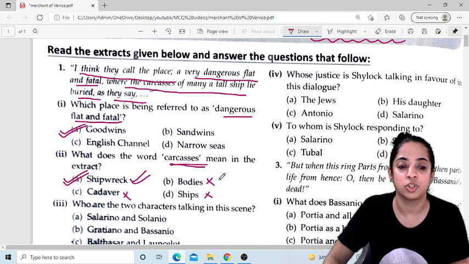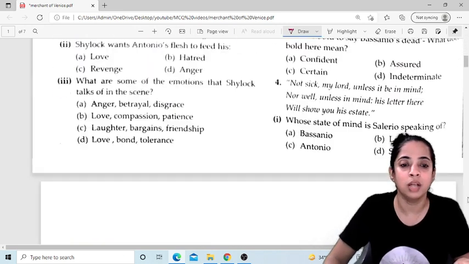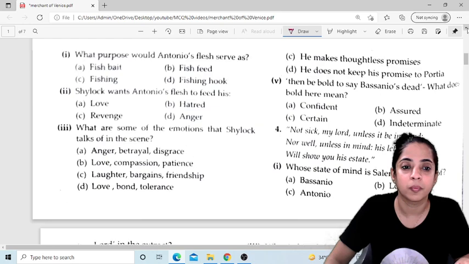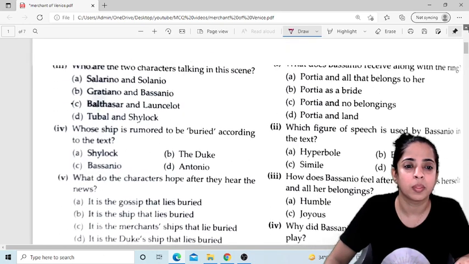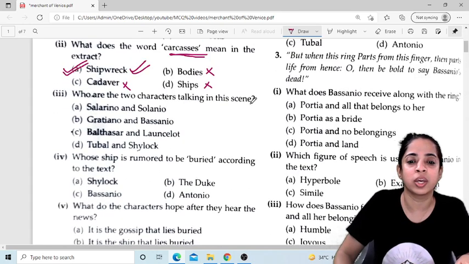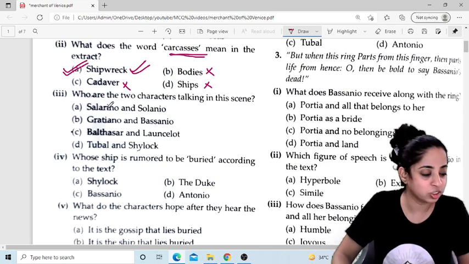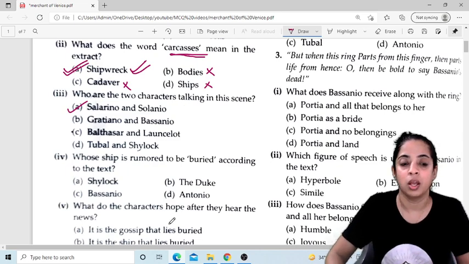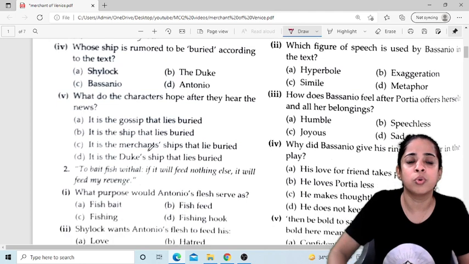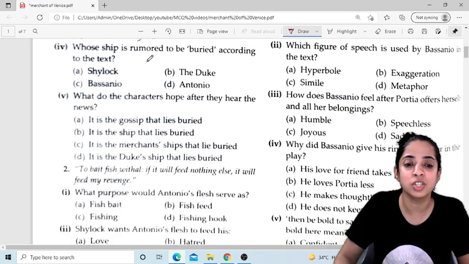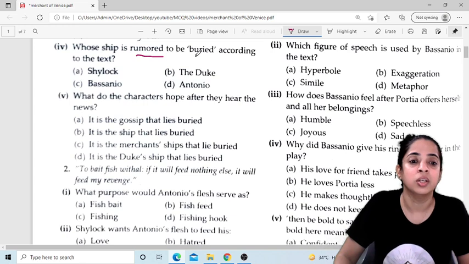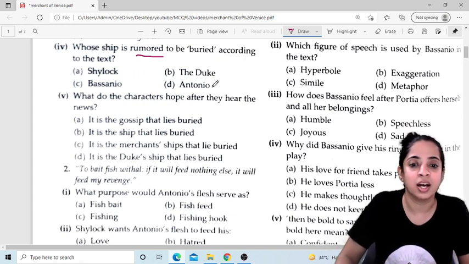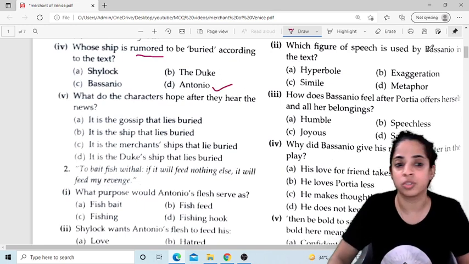Okay, so who are the two characters talking in this scene? The two characters talking in this scene are Salarino and Solanio. Now whose ship is rumored to be buried according to the text? It is just a rumor. It is not actually buried. So whose ship is rumored to be buried according to the text? The answer is Antonio's.